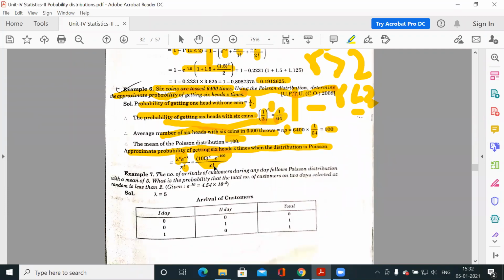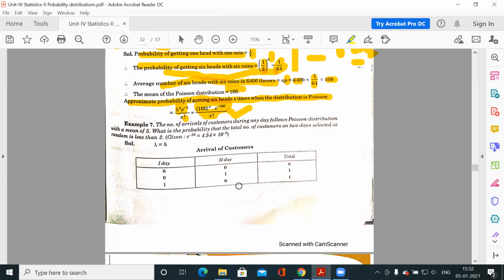This is your general formula for getting x successes, x number of times. So whatever is required, you can substitute that value for x.